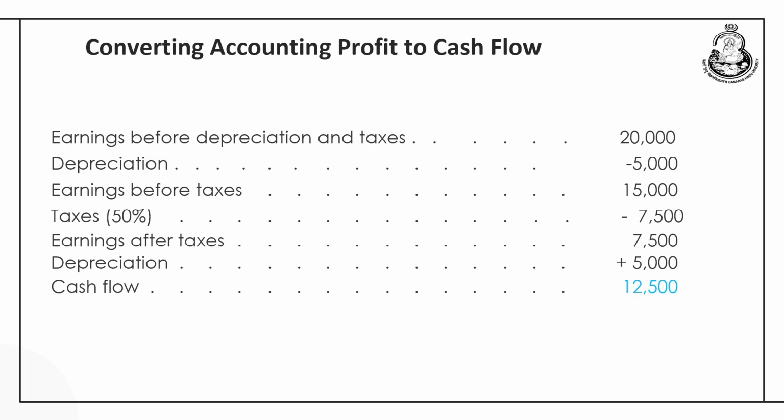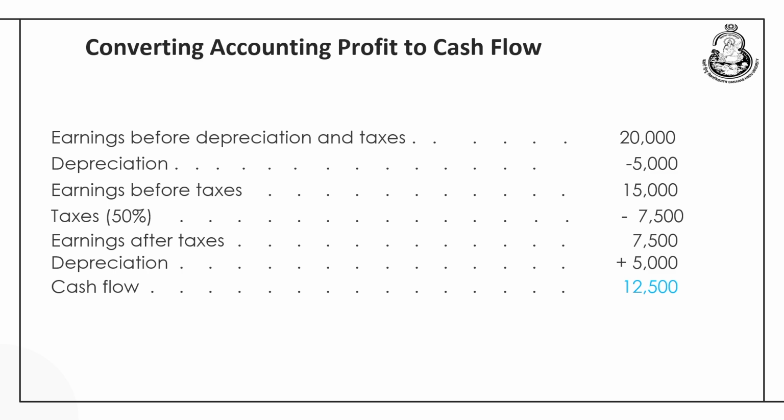Say it is 5,000, so earnings before taxes come out to be 15,000. Then taxes at a rate of 50% come out to be 7,500, leaving only 7,500 in the hands of the management as earnings after taxes.